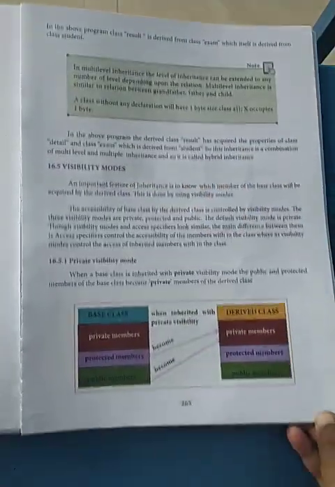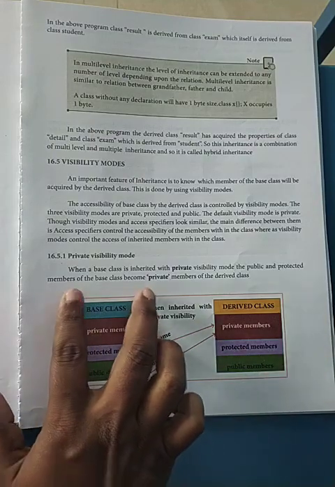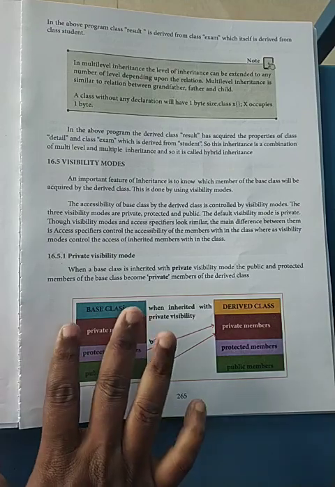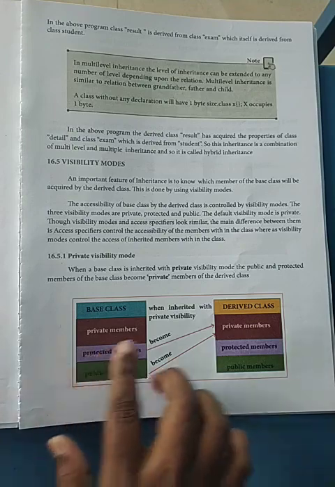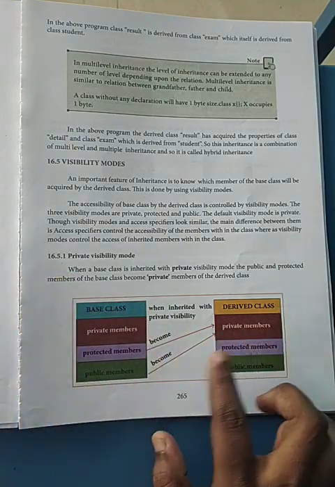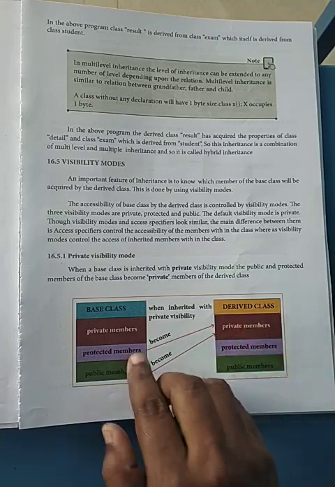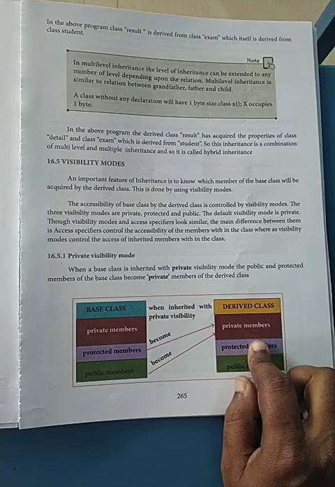And then you should know this visibility mode. When the visibility mode is private, from the base class to the derived class, what happens? When it is private, all the protected and public members will become private. From the base class, everything will become private.